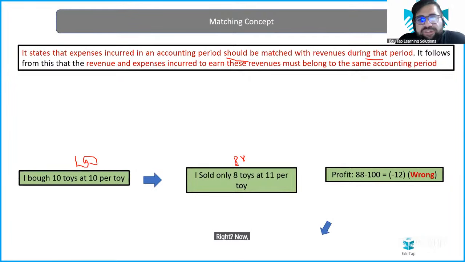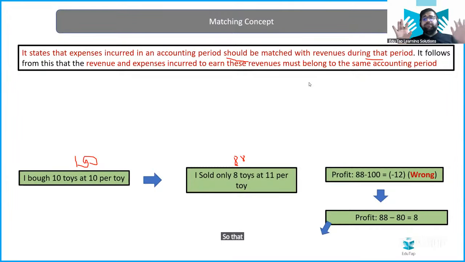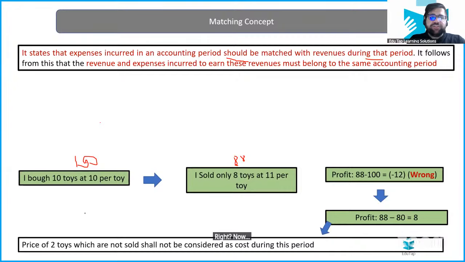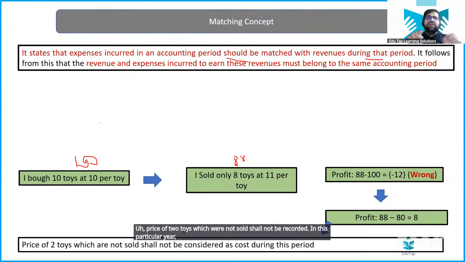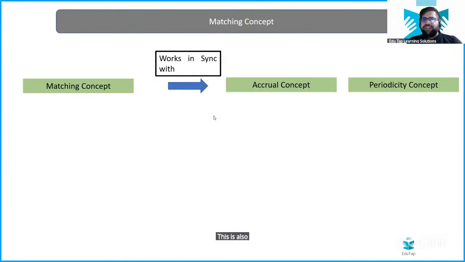Now, is it clear to everybody? Those who were asking previously to explain one more time, this is what your matching concept is. A very basic concept, but to explain it we will bring some more examples so that your concept becomes extra clear. Now, the price of the 2 toys which were not sold shall not be recorded in this particular year. It will be shown as closing stock and carried forward to the next year. Simple, right?